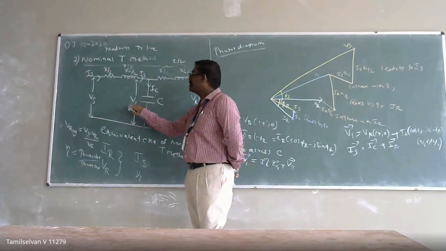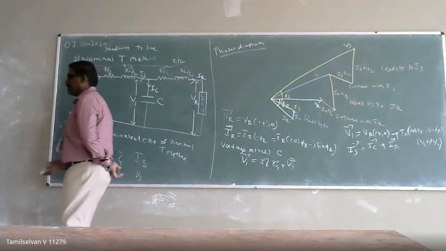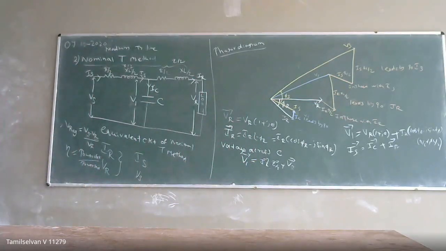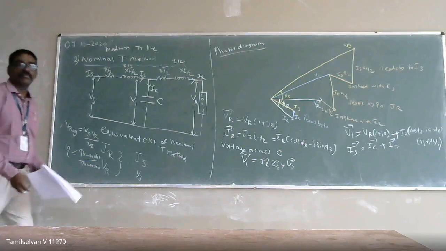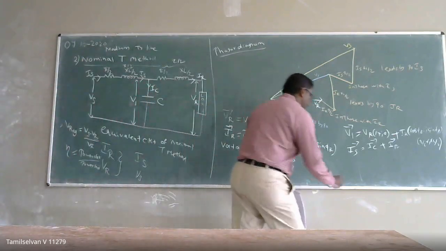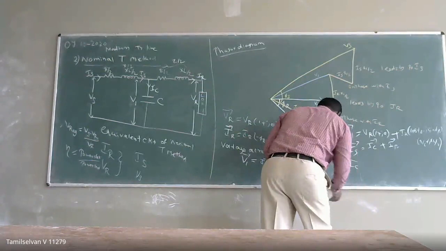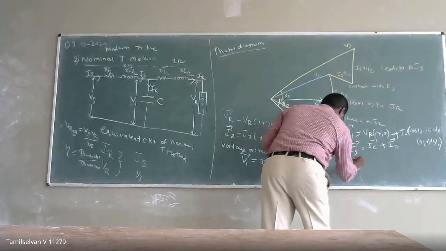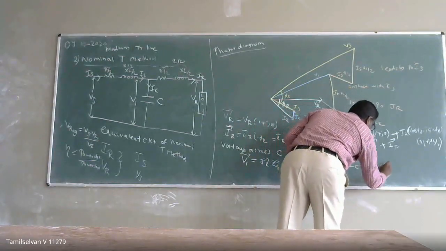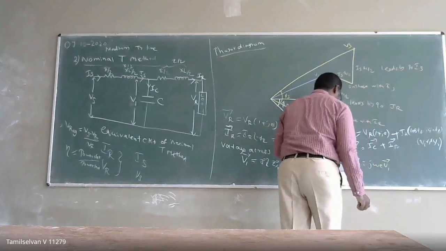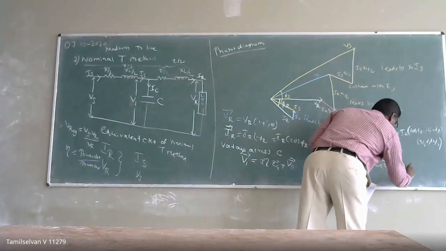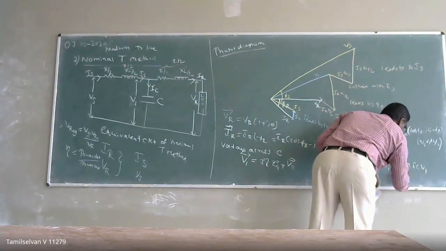If you know the voltage, you can calculate the capacitor current. So the IC current is J omega C into the V1 vector, which is J 2 pi F C into V1.